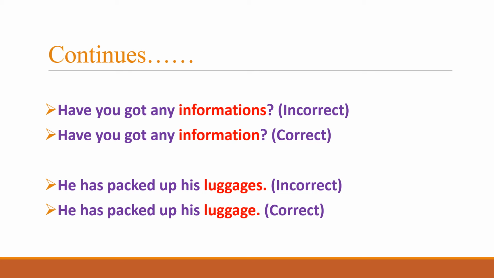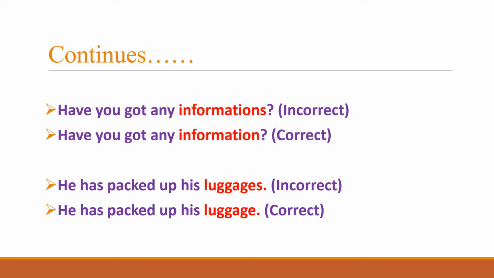So luggages is the incorrect expression. It is the incorrect use of the noun. So we would just use it as a singular one. So students, keep in mind that whenever you use luggage, it will be used as luggage, not luggages. This is what you need to remember.